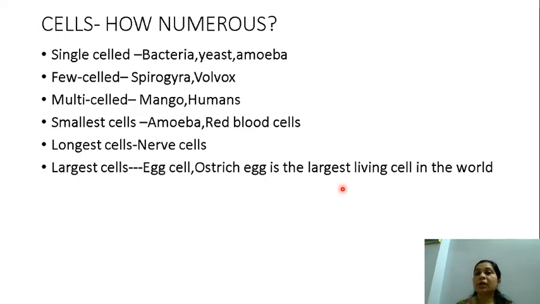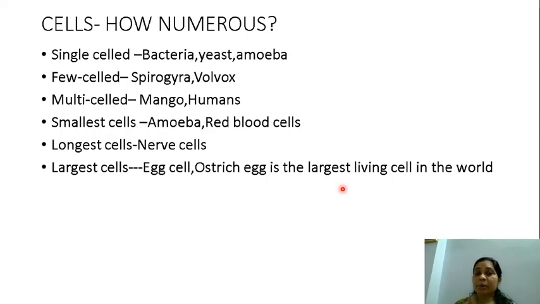Now, there are numerous types of cells. You can say there are many types of cells. So I put forward certain things. Single-celled organisms are those made up of only one cell. The entire body is made up of only one cell. What are they called? Single-celled. For example, bacteria, yeast, and amoeba are all made up of one cell.